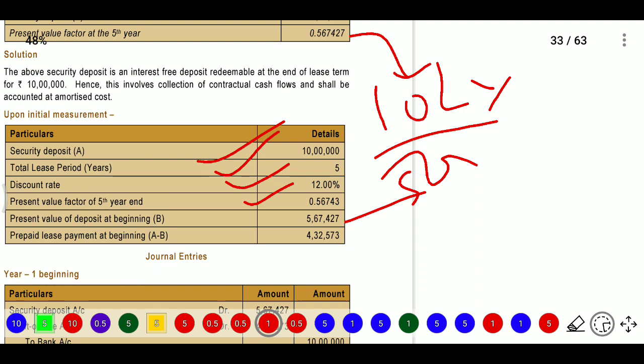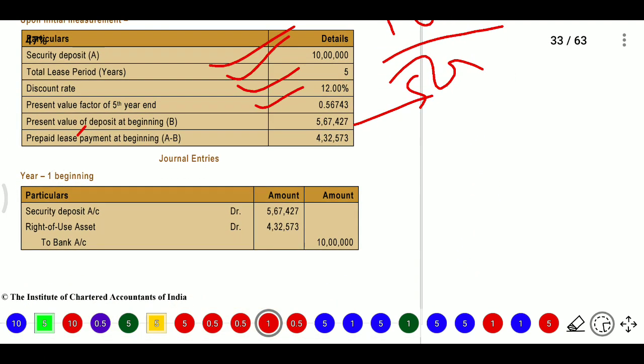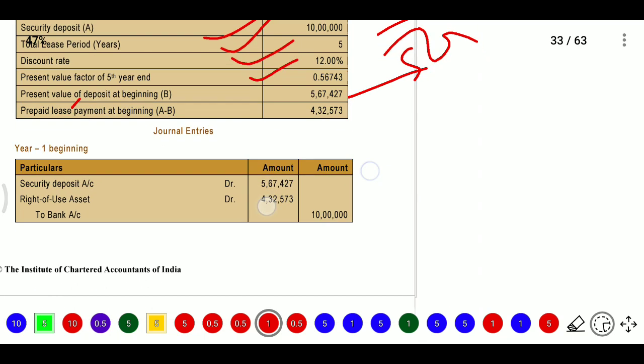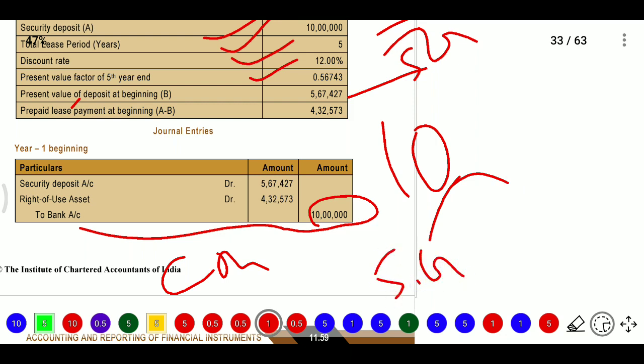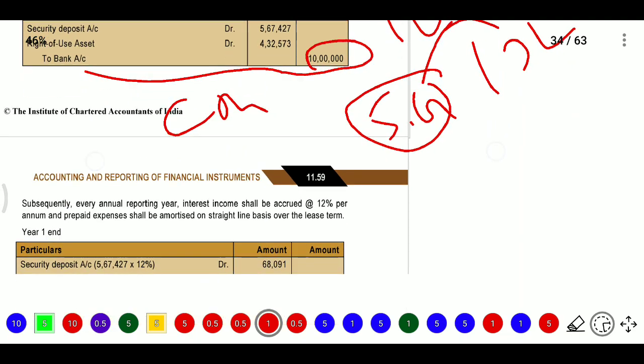At the time of entering, we are paying now. Paying means crediting the bank 10 lakhs and debiting security deposit, because the amount we paid as a deposit was 5,67,427. Actually we paid 10 lakhs. We are bifurcating that into 5,67,000 and 4,32,000. How did we get this 5,67,000? It is the present value of the 10 lakhs. So initially the financial asset will be recognized at fair value, so we are converting that asset into fair value.